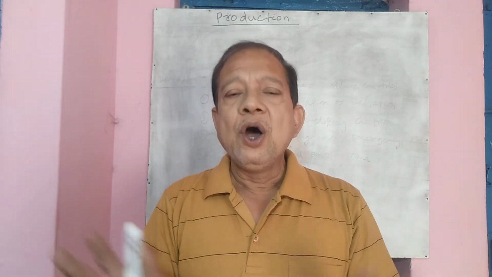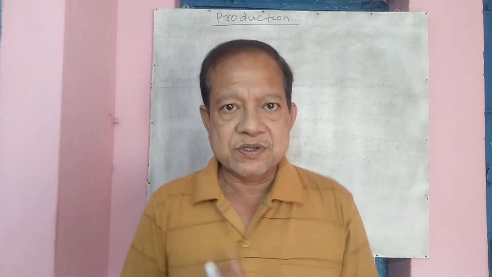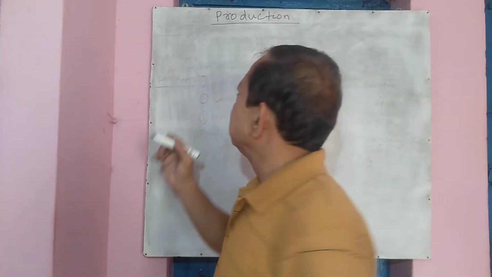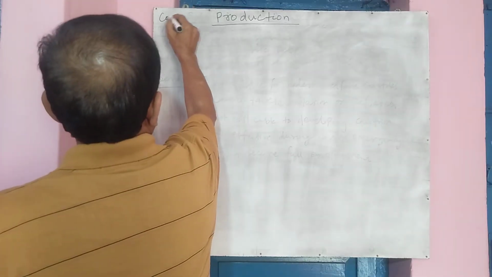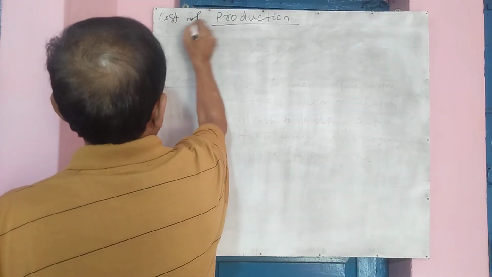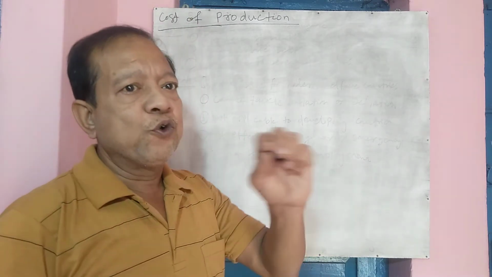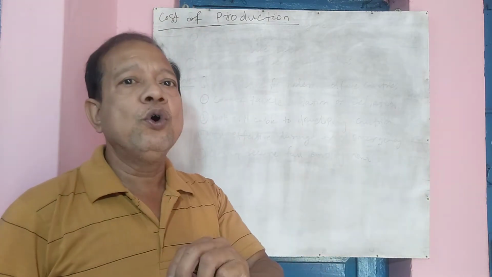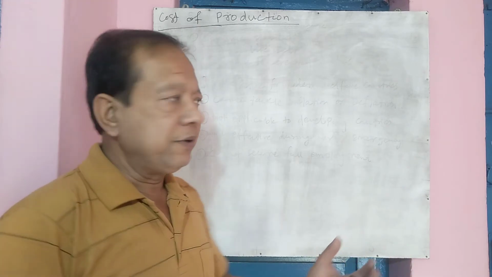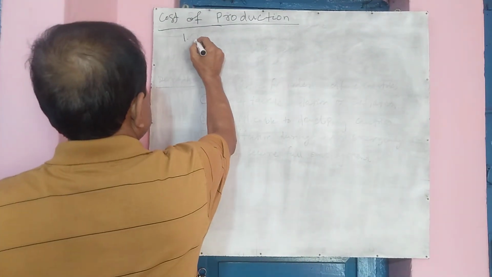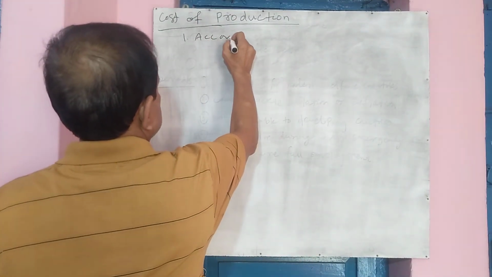So let's see what are the types of costs we come across in the production process. Okay, so let me write cost of production. Let me tell you 4-5 costs which we need to know before we go into the production chapter. The first is, let's say, accounting cost.